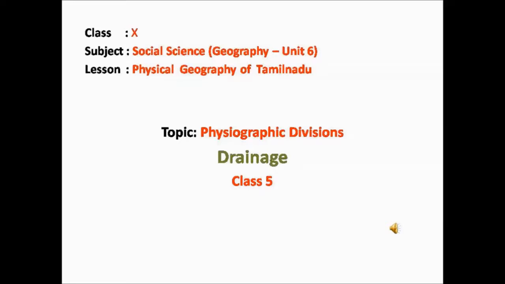That is from where they originate, where do they flow, what are its tributaries and distributaries, and about its formation of delta, and finally where do they end. So in this topic we are going to study about the complete journey of the river.